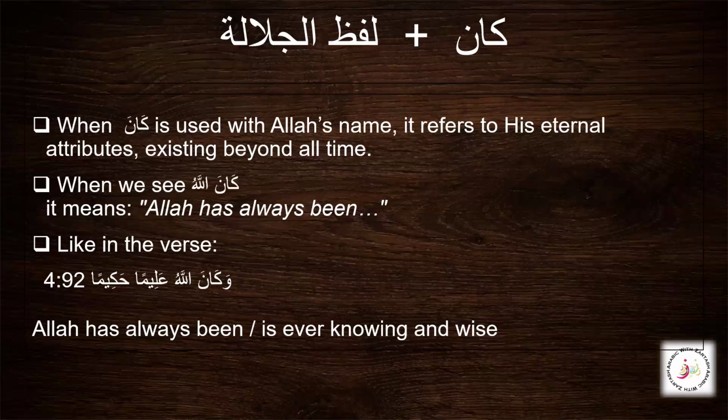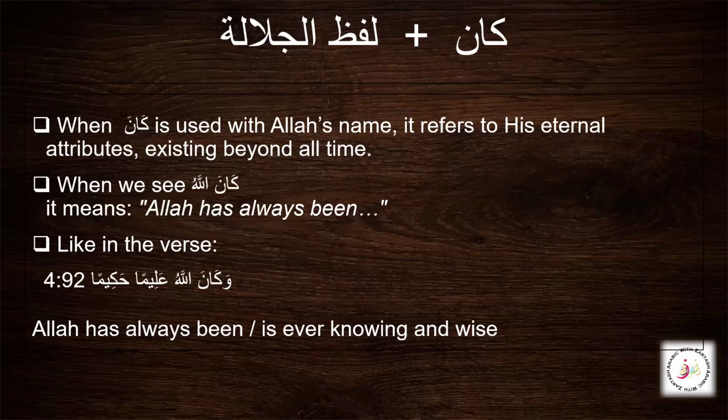It shows Allah's eternal attribute. It means Allah has always been, He is, and He will always be. So it is showing His eternal past, present, and future, because Allah subhanahu wa ta'ala's name and attributes are not limited by time, and they are everlasting and unchanging.